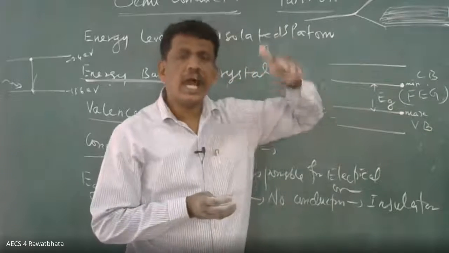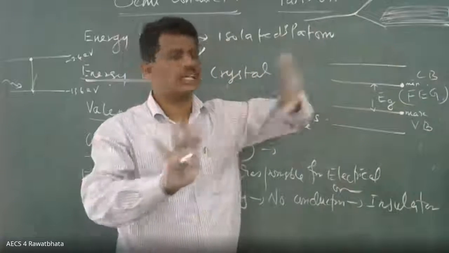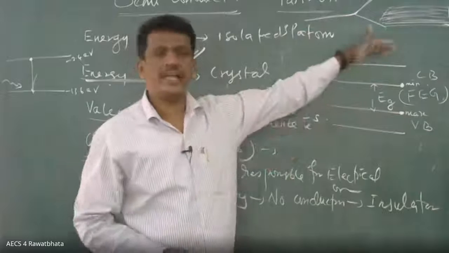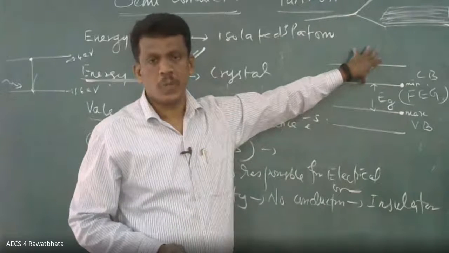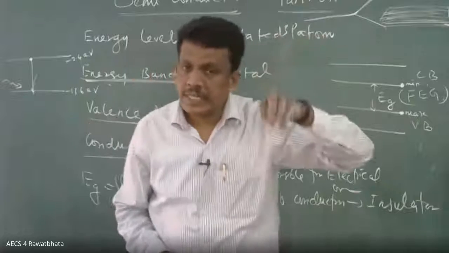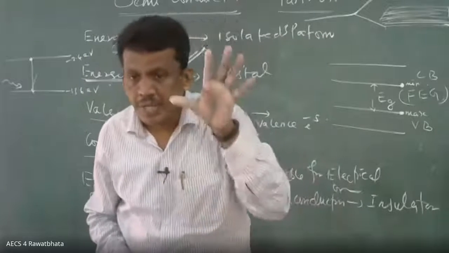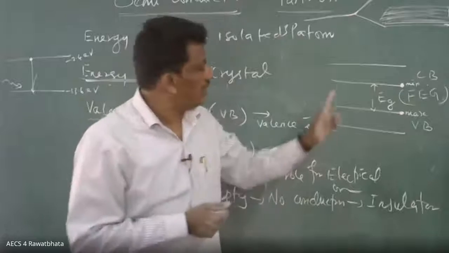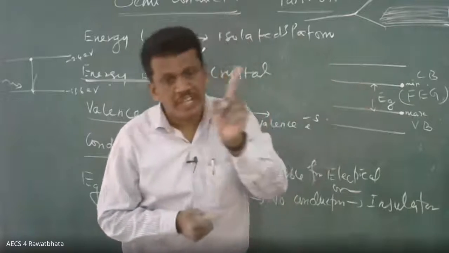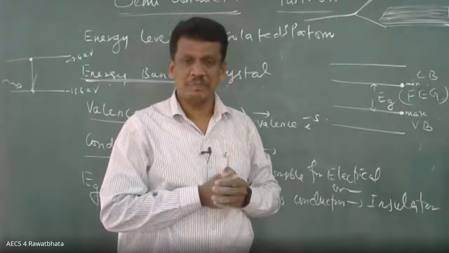The next higher energy band is the conduction band. The electrons present in the conduction band are called free electrons. So free electrons are responsible for electrical conduction.